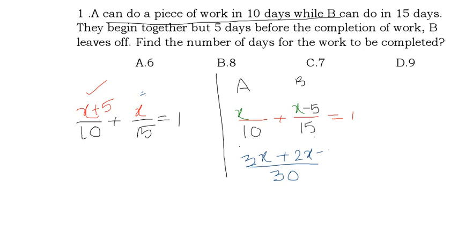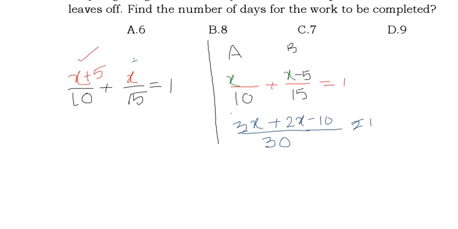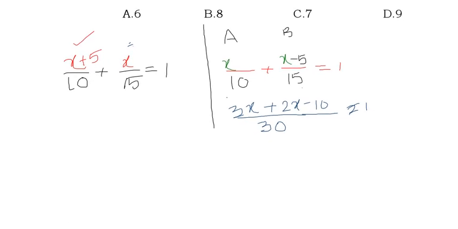Okay, in the whole numerator part I am multiplying with the 2. That is equal to what? 1. Okay. Then what will happen now? 3x plus 2x is what friends? 5x. 5x minus 10 equal to, if I send 30 to that side, what will it become? 30 into 1 is 30.